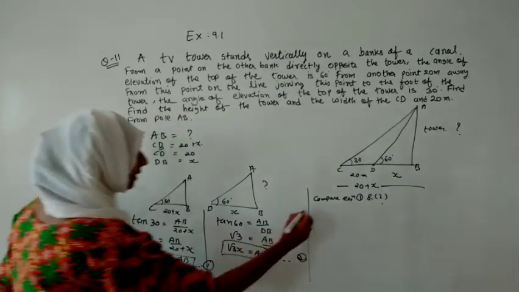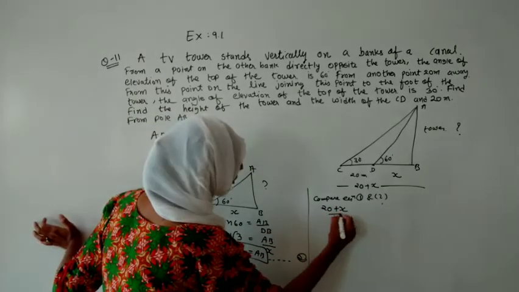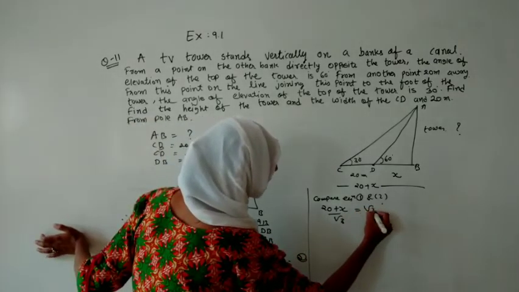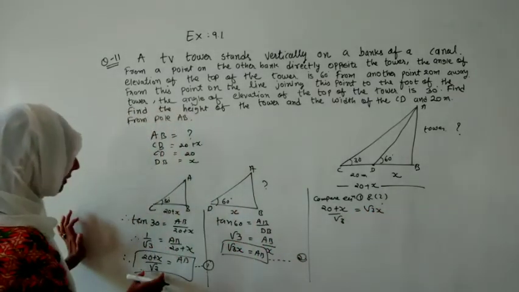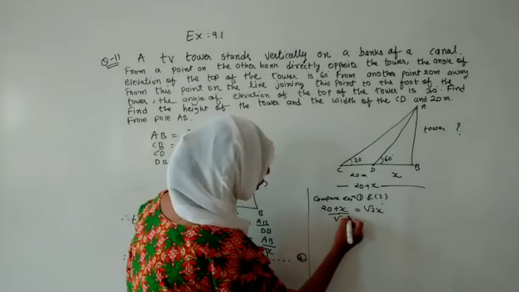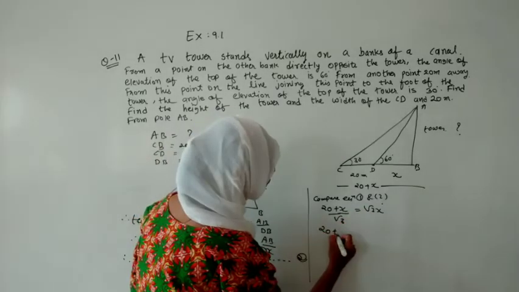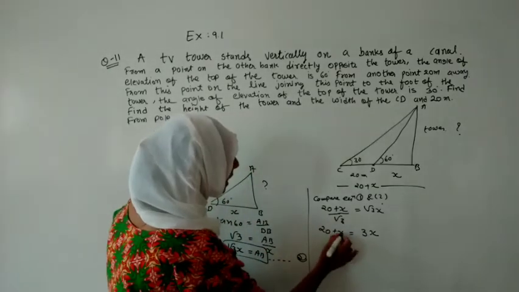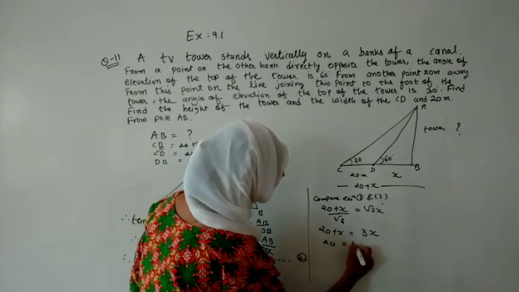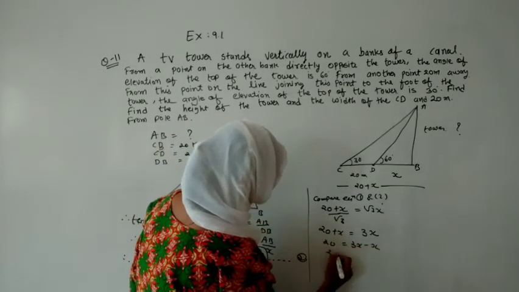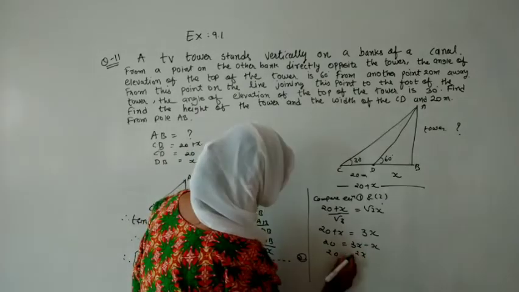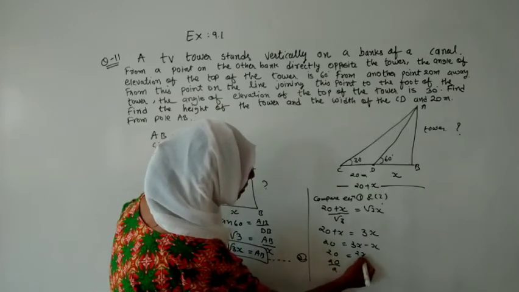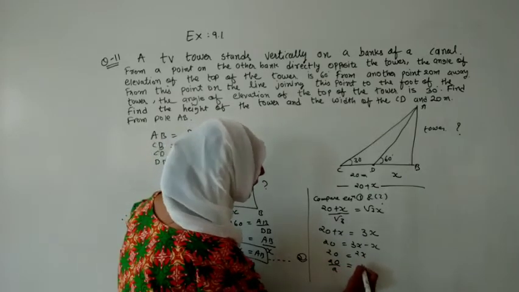So it is looking like 20 plus x upon under root 3, and that will be equal to under root 3x. This under root 3 is dividing the whole part, so let us move it there. Under root 3 times under root 3 will become 3x. Let us shift this x, so it will become 3x minus x. So 20 is equal to 2x. Let us make x alone, so we are shifting that 2 down. It is in multiply, it will come over here and become divide.